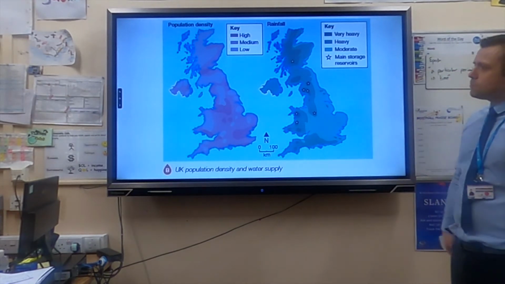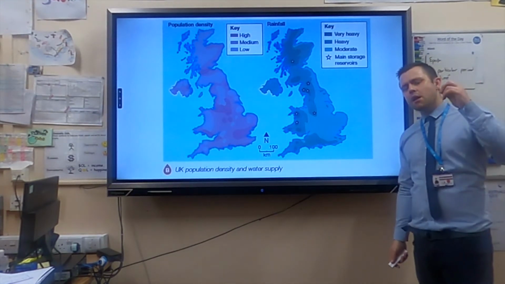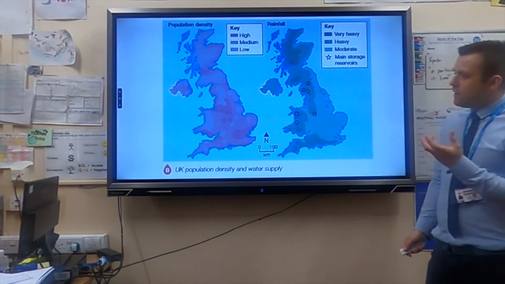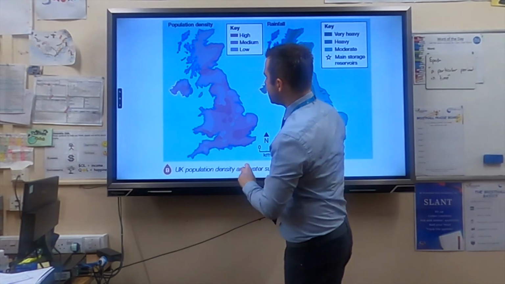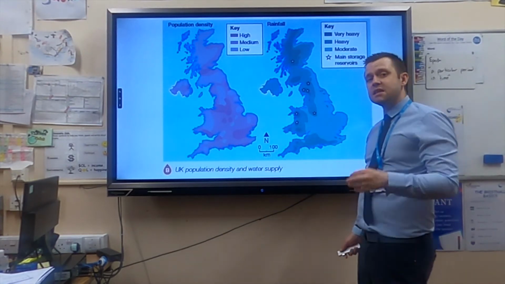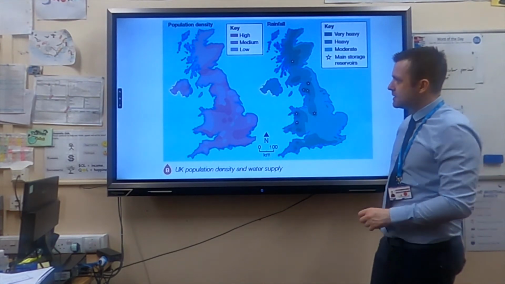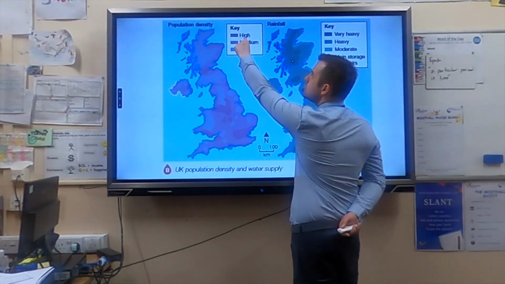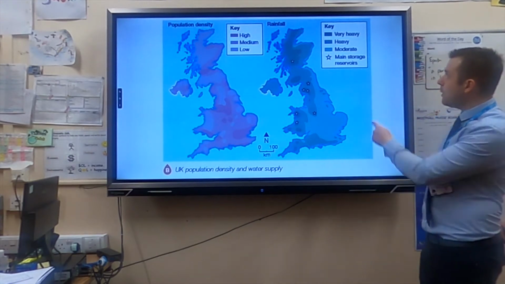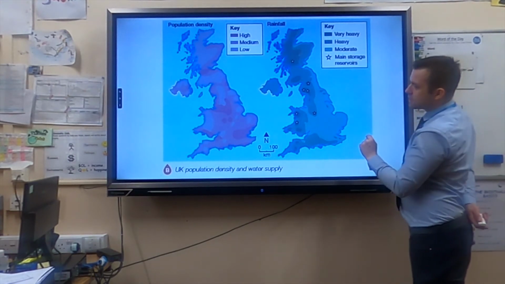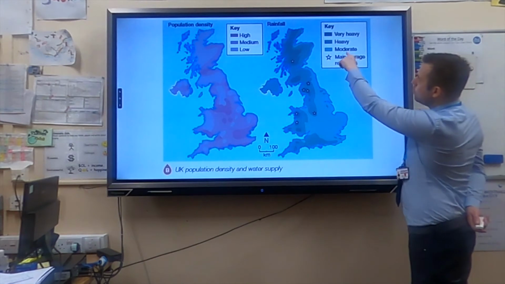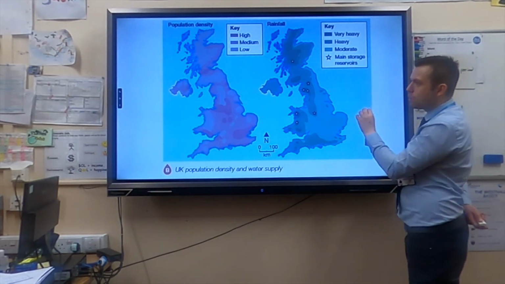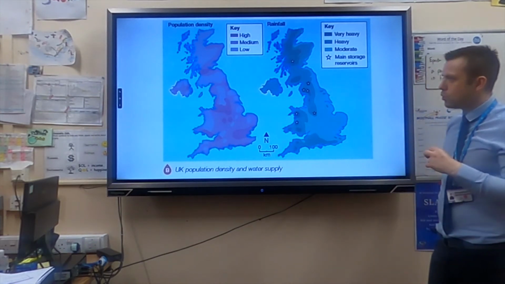Now, this creates problems because not every region in England has the same water supply. If we look at this map, we can see population density. Population density is the amount of people per square kilometre. In the southeast, in and around the city of London, population density is very high. However, if we look at this next map, it shows us precipitation, and we can see they only get moderate amounts of water, and that can lead to a water deficit when there's not enough water.